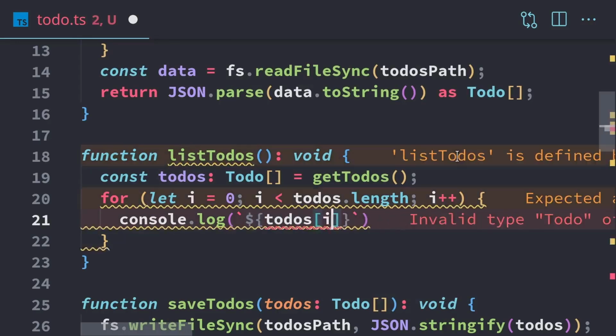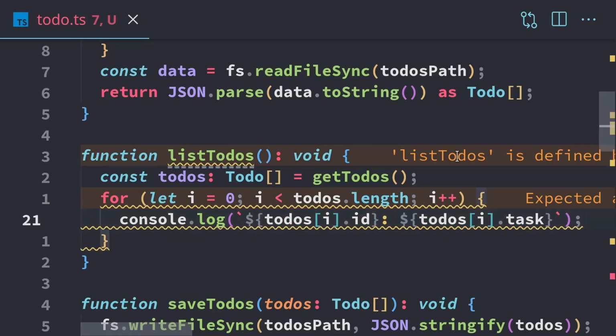We'll have todos[i].id. They need that ID number so they can delete the to-do later if they want to. And we're going to have todos[i] again to access the to-do item, and we're just going to get the task, which is the information for the to-do. That's all we need to do for listing to-dos.